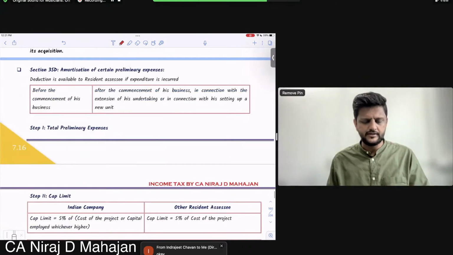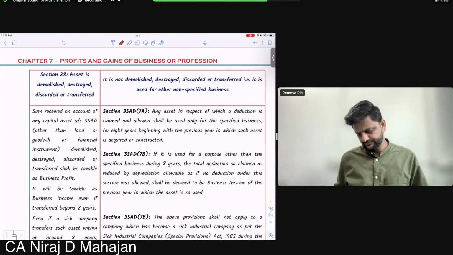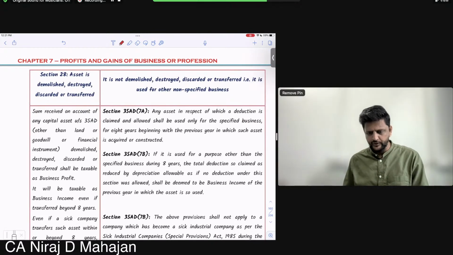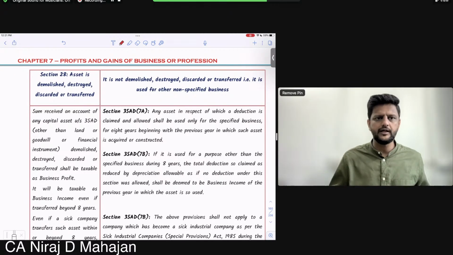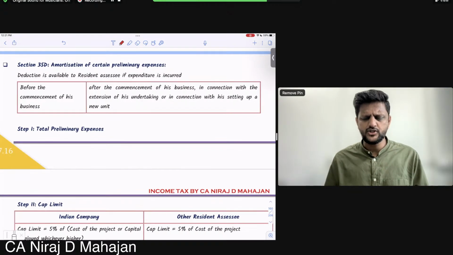Section 30 by D, some concepts are still remaining, which obviously I have not yet covered. Section 30 by AD 7A, there will be two. Come to 30 by D. Obviously, we'll be covering that in some time. 30 by D: amortization of certain preliminary expenses.